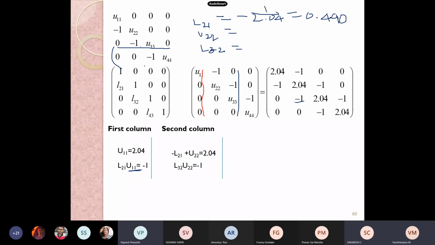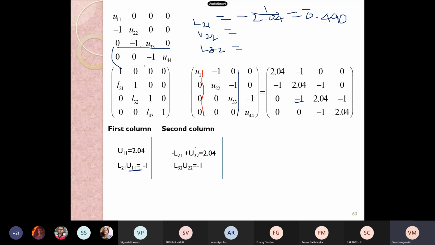Now apply the value of 0.490 in this equation. Instead of L21 you apply minus 0.490. What is U22? 2.04.